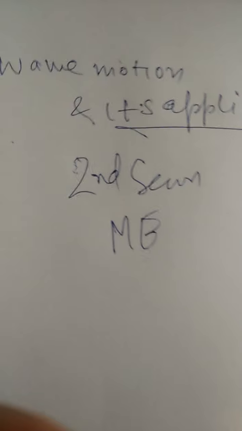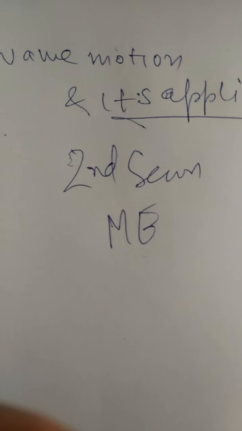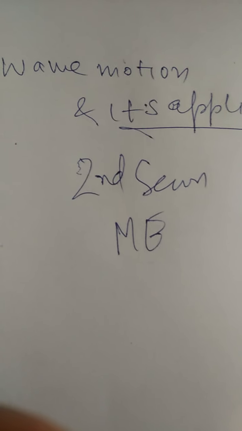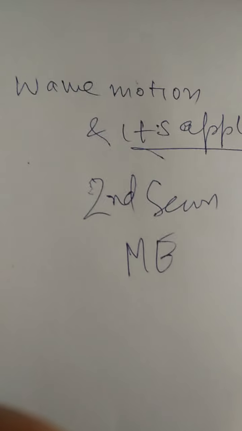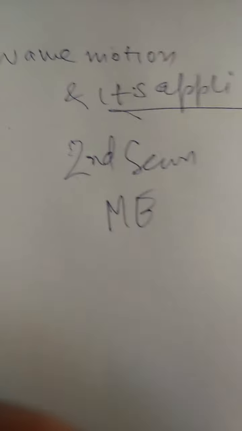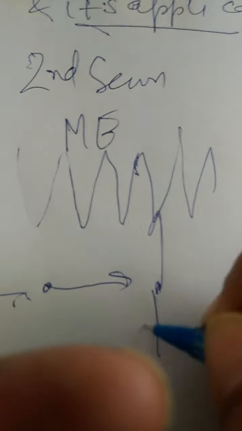Wave motion is a form of disturbance which travels forward in a material medium, and there is a repetitive periodic motion of the particles. Now how do the particles vibrate? The wave moves in this way, and the particles vibrate either this way or that way. So the particle vibrations could be either horizontal or vertical. These are the ways the particles can vibrate.